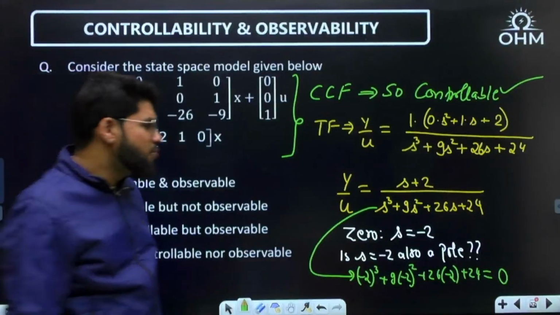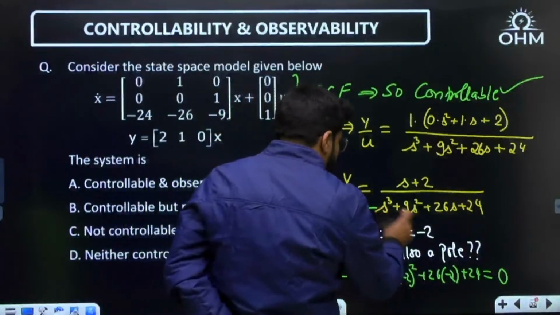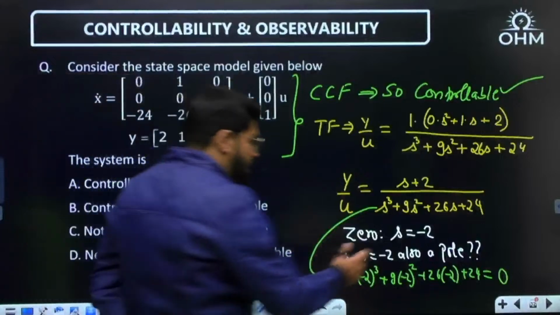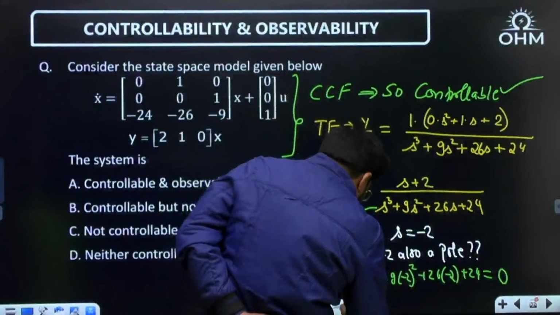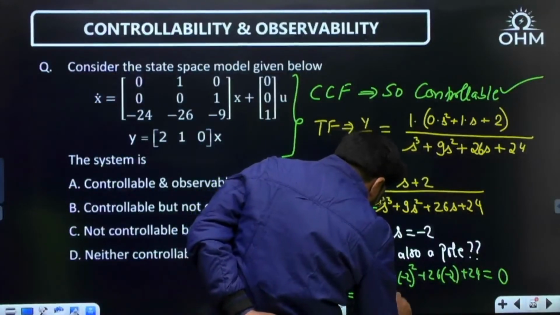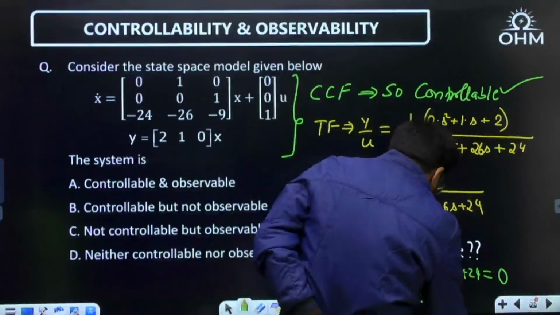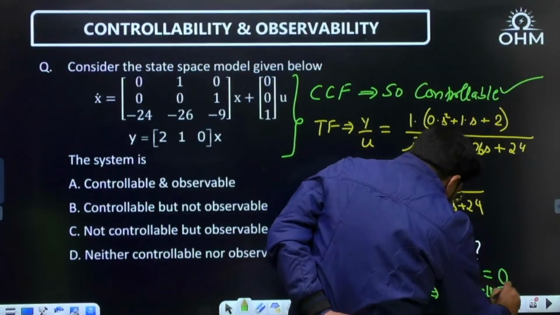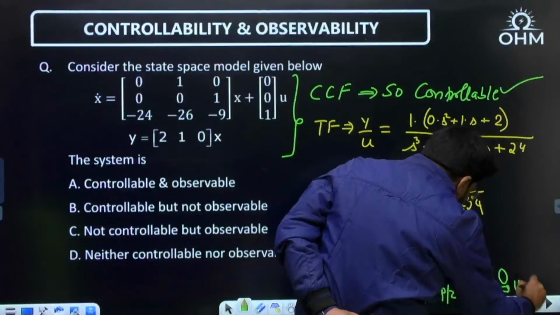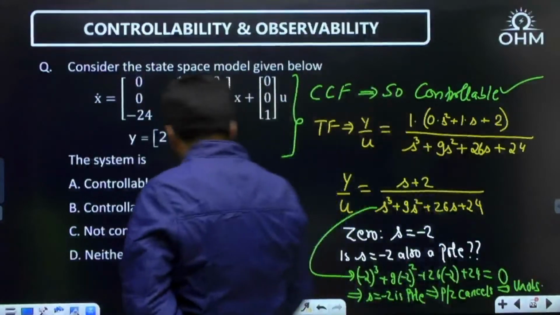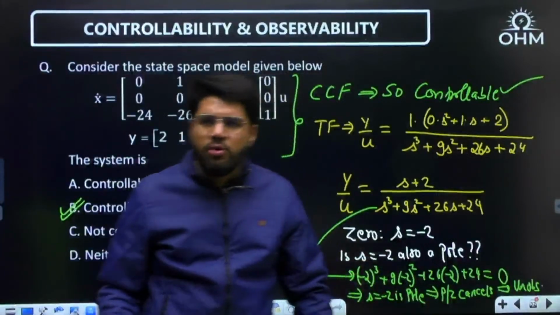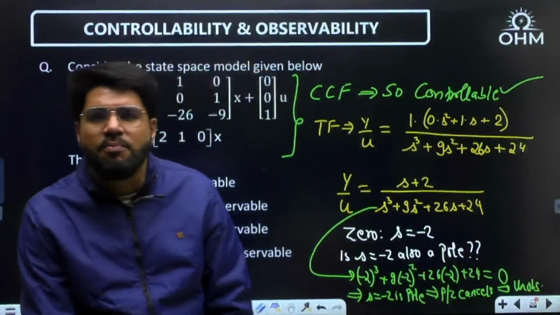Because it turns out to be 0, that means S equal to minus 2 also satisfies the denominator. So it is a factor of the denominator, and S equal to minus 2 is a root of the denominator. That means S equal to minus 2 is a pole also. Because the pole and zero are at the same location, the pole-zero cancels, and because of the cancellation, it is unobservable. So this time the system is controllable but not observable. This is the basic thought you have to give on how to confirm whether the pole is there or not.